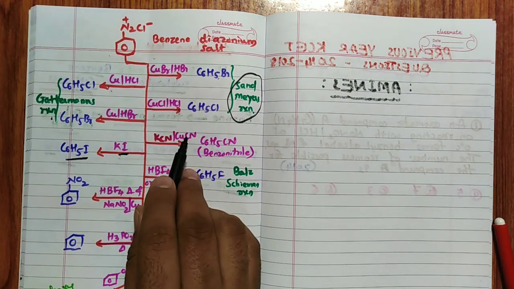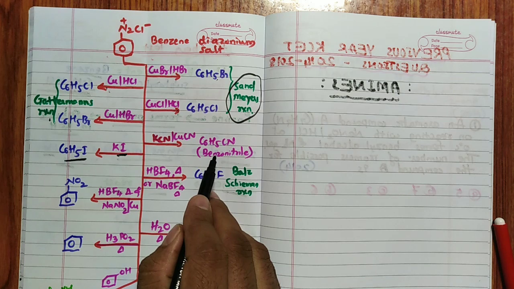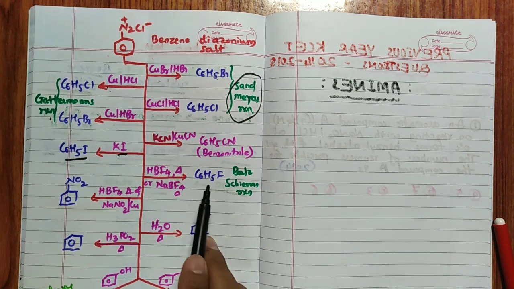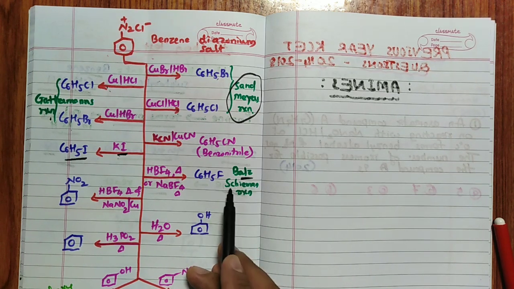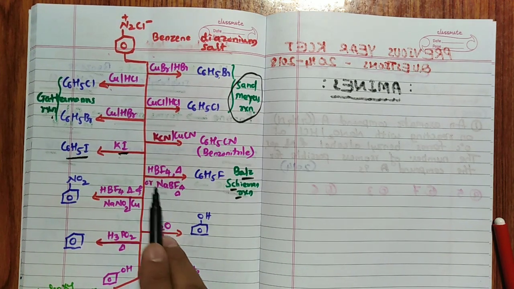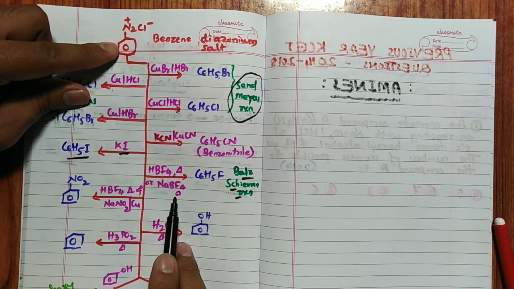Then with KCN and CuCN, benzonitrile you are going to get. Remember KCN and CuCN. Then HBF4 or NaBF4 when you heat, C6H5F, fluorobenzene. This is the best method for fluorobenzene preparation. This reaction is also called the Balz-Schiemann reaction. Remember, the Balz-Schiemann reaction.